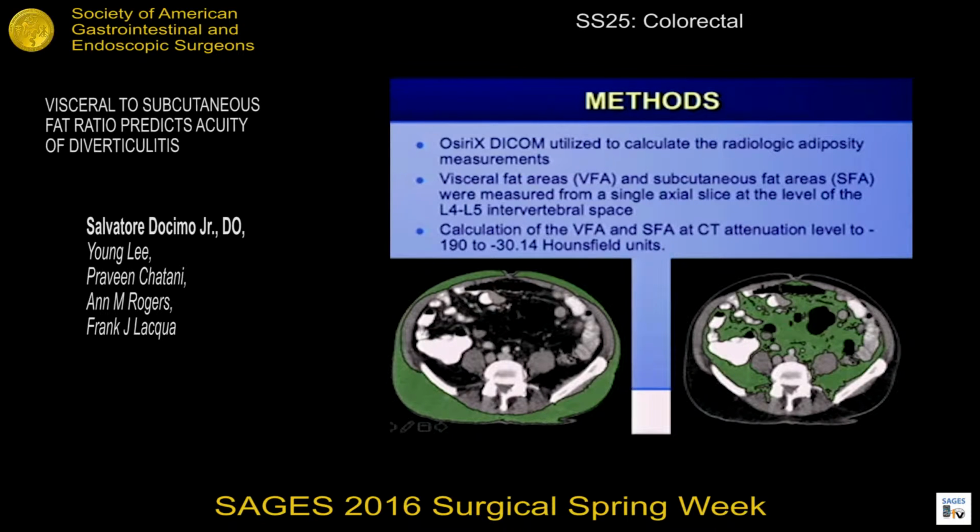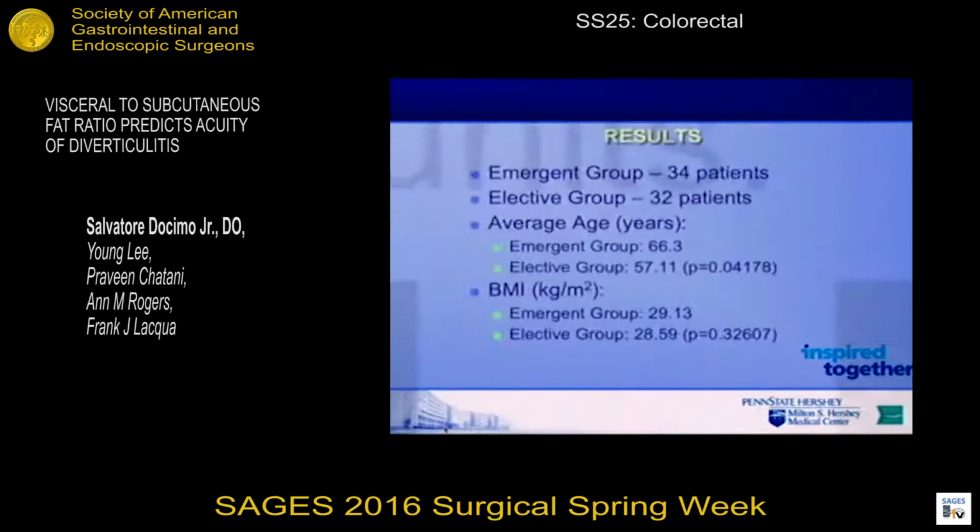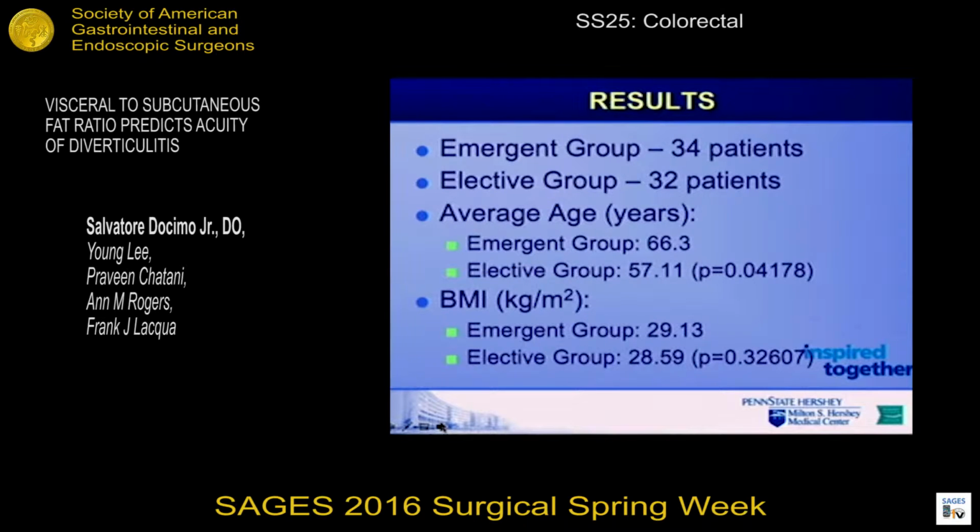Once we obtain those volumes, we simply create a measurement of the visceral to subcutaneous ratio. Most of the literature demonstrates that a VS ratio of 0.4 or higher is indicative of an individual being classified as obese. For our results, we had an emergent group of 34 patients. The elective group was 32 patients. Our average age was slightly significant, but I think most importantly, which we'll stress here, is that the BMI between the two groups, the emergent and elective group, were not statistically significant.